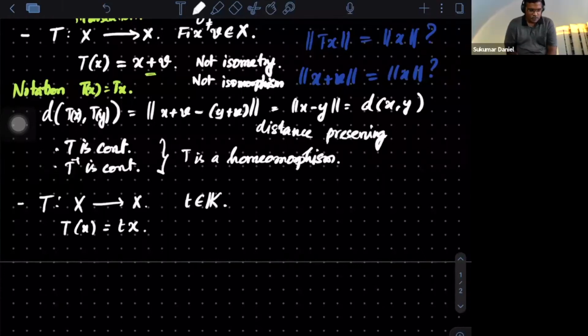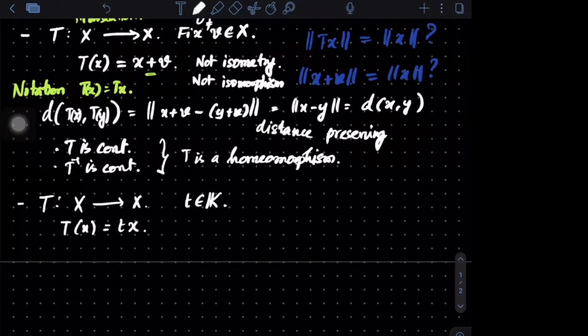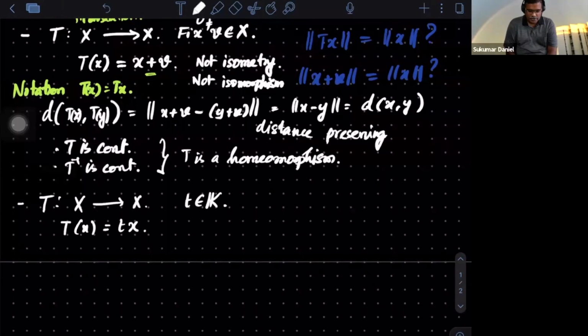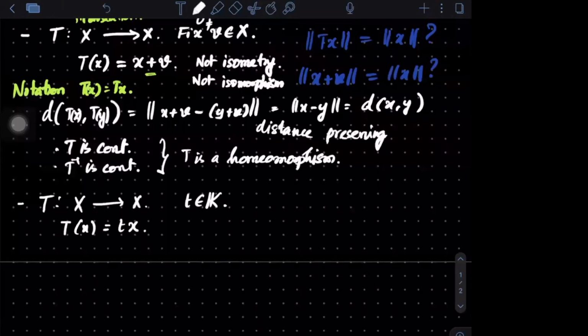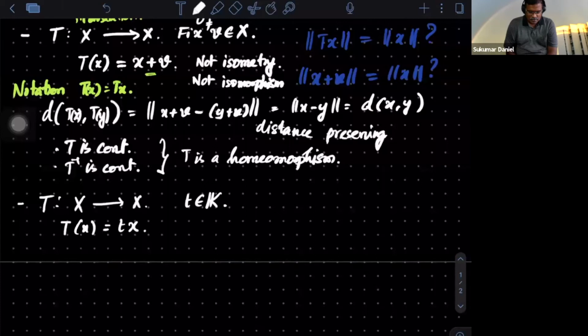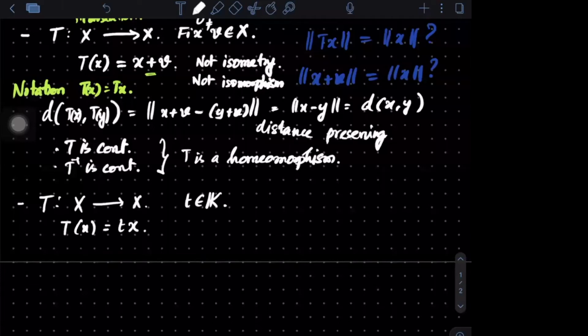Can t be -1 also? Yes, sir. Something more? If it is coming from complex numbers? Plus or minus iota. Only that's all? Yes, 1, -1, plus or minus i.